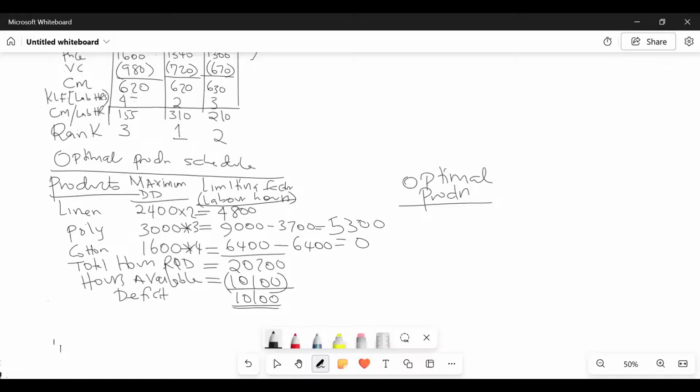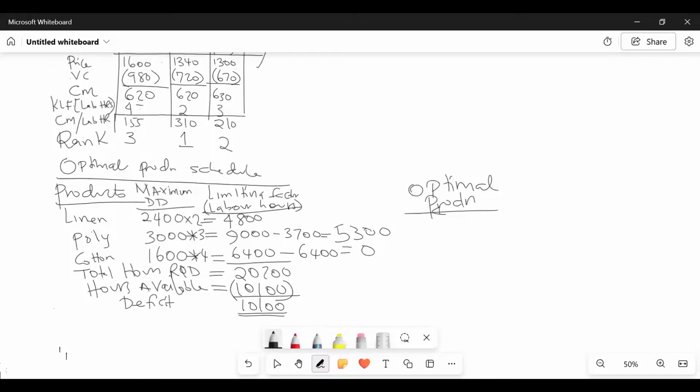We know for sure that we cannot produce these demanded units. Some of them, you must return back to the shelves. So can you kindly guide me? For the very first ranked product, this one I know, I never reduced hours at all. I know that I will be producing how many units here, somebody? Actually, it's 2,400, isn't it? It is 2,400, so this one I'm going to produce 2,400.